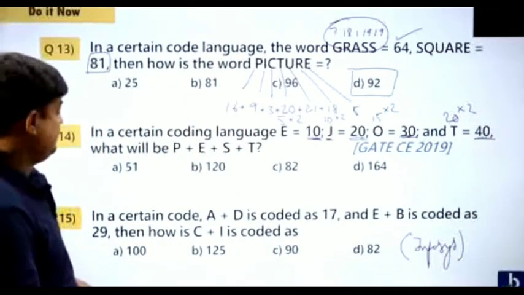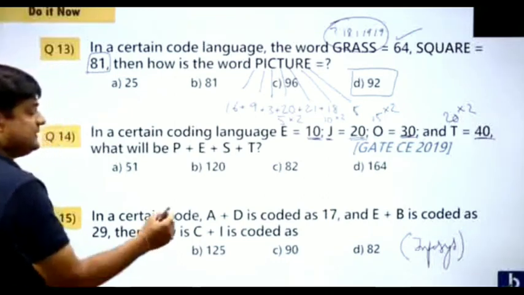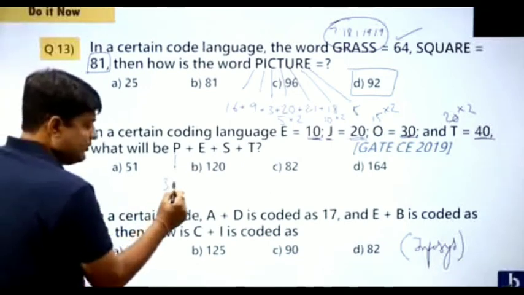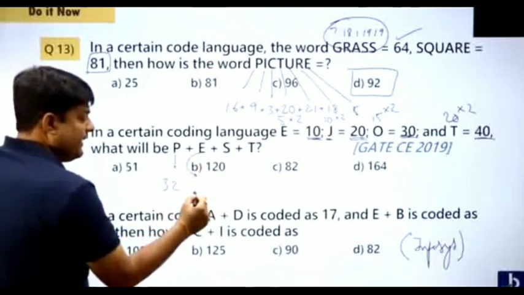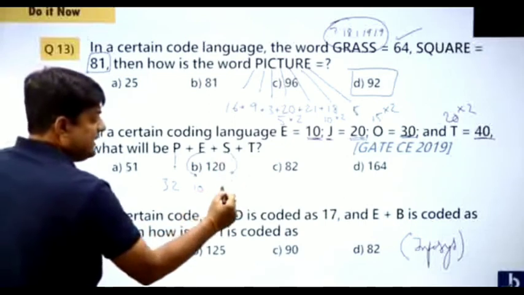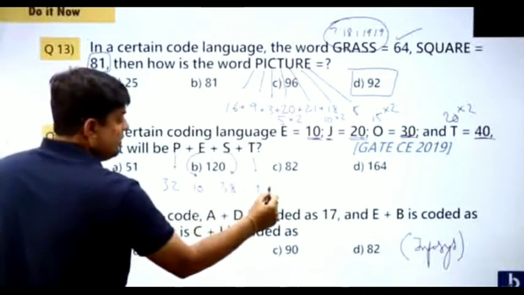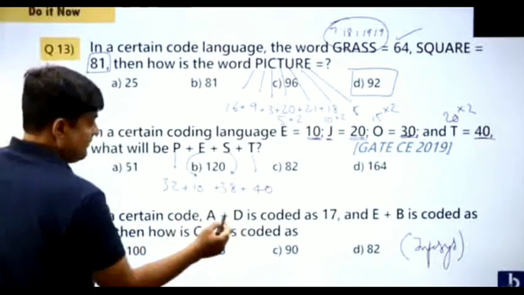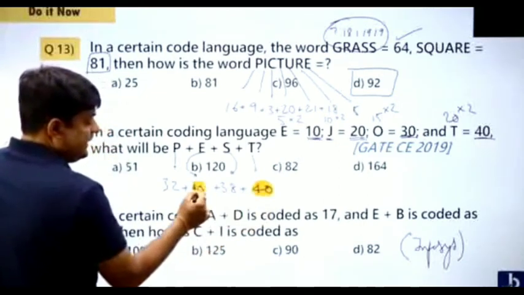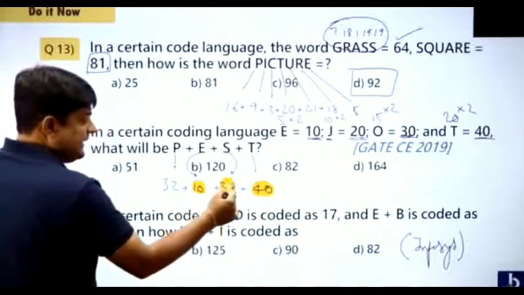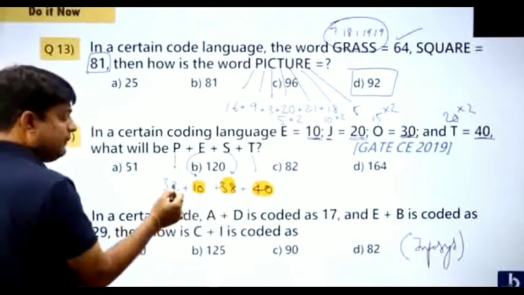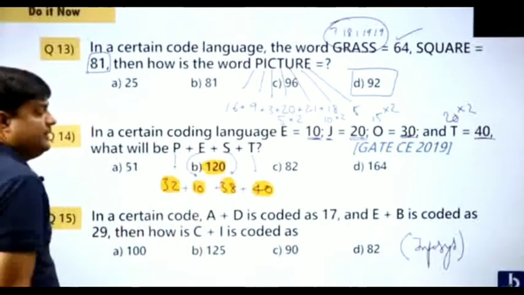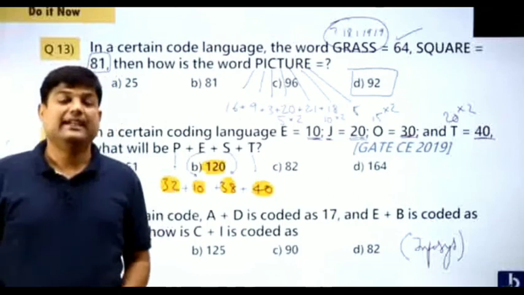Then pest. What is this pest? It's very simple. P is 16, 16 twos are 32. E is 5, 5 twos are 10. S is 19, 19 twos are 38. T is 20, 20 twos are 40. 40 plus 10, that is 50. 50 plus 38 is 88. 88 plus 32, that is 120. So the answer is 120. Are you understanding, students, everybody?